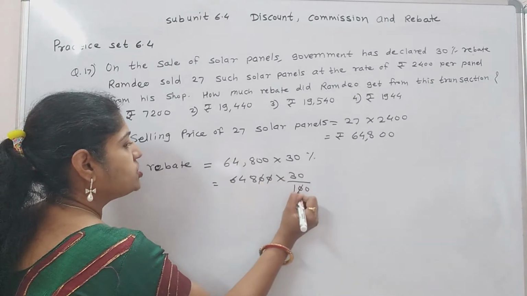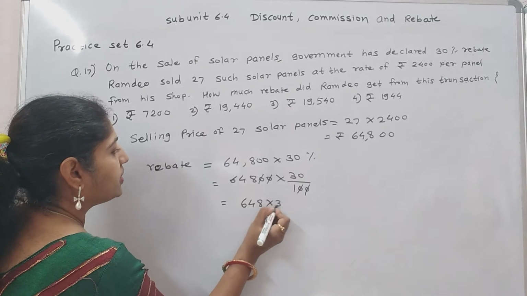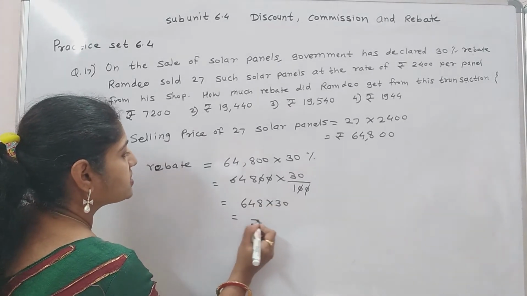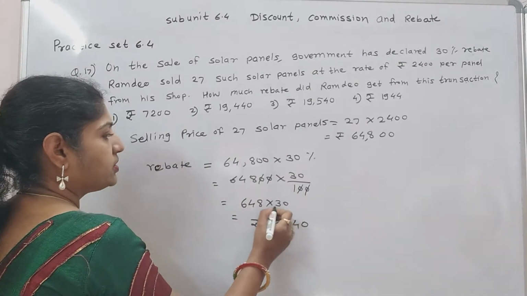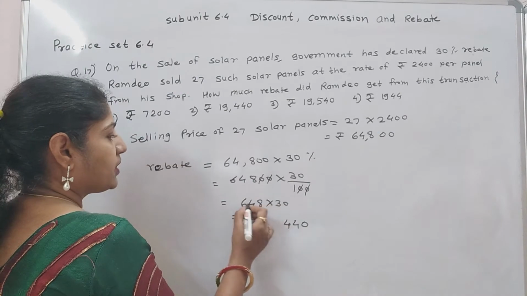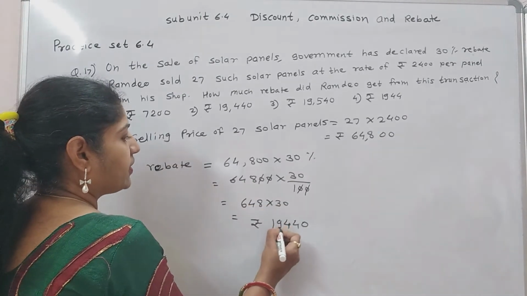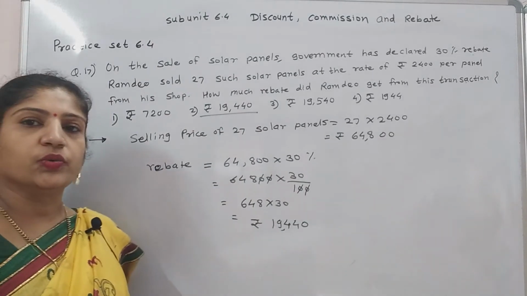Numerator 2 zeros, denominator 2 zeros are cut. 648 into 30. Multiplication of this. Put the 0. 3 8s are 24. 3 4s are 12 plus 2 is 14. 19,440. Option number 2.